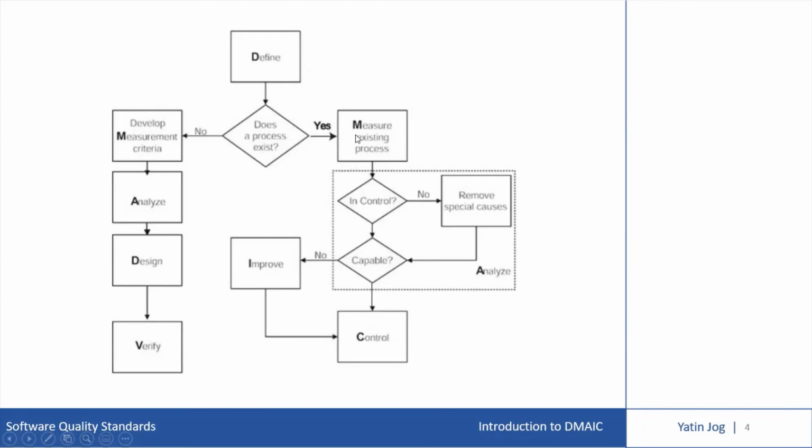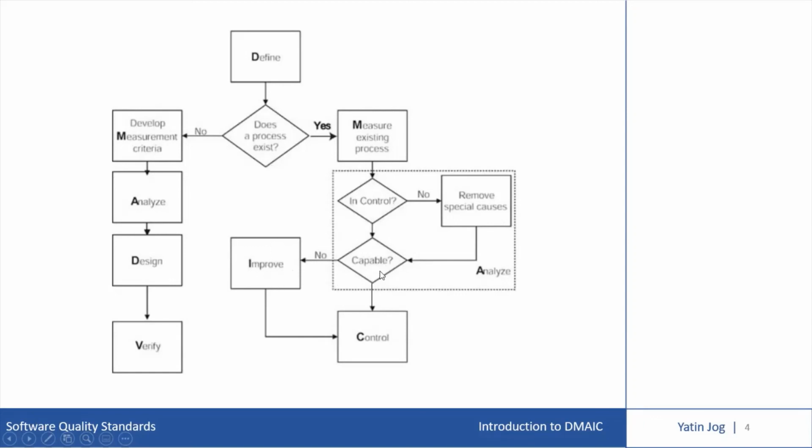In case of DMAIC, the first is measure. So if it is an existing process, measure that existing process. Once we measure all the attributes, all the parameters, then we'll see whether the process is in control. If the process is not in control, then we'll look at all the details and we'll remove the causes because of which the process is not in control. And if it is in control, then we'll ask if it is capable of handling the new system or the new requirements. Once this analysis is complete, then we'll go for the improve phase.